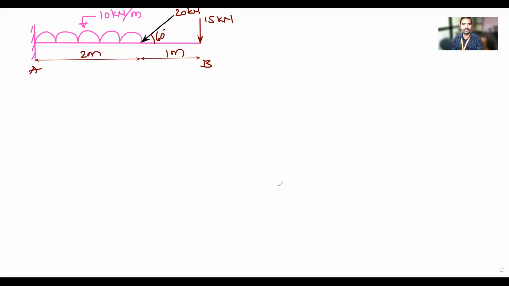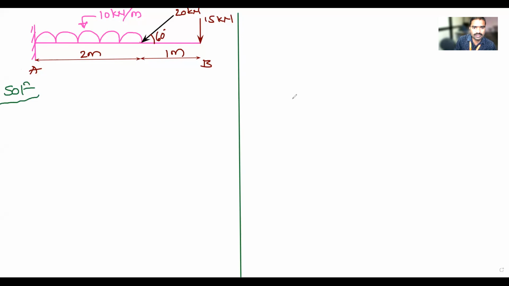Okay, so this is the bigger figure which is given in the problem. Have you taken it? Yes, sir. First, how to solve this kind of problems? Whenever a beam is given, you have to draw its free body diagram. Free body diagram means you have to remove the support and give the support reactions.